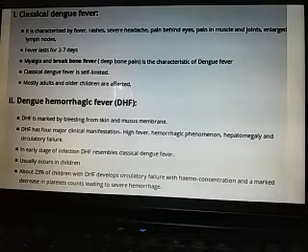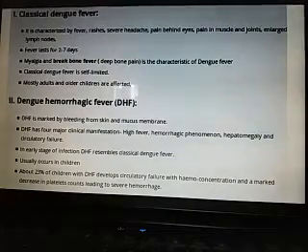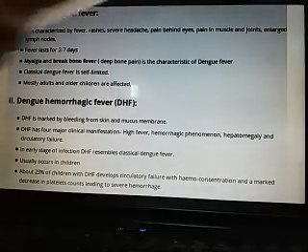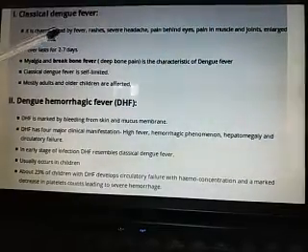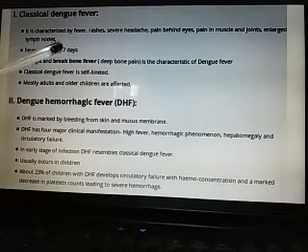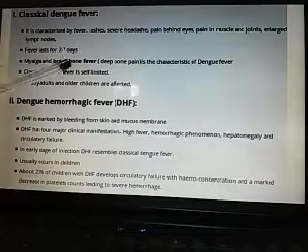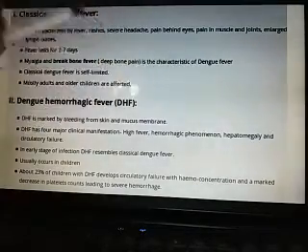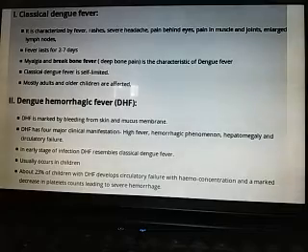Classical dengue fever is characterized by fever, rashes, severe headache, pain behind the eye, pain in muscles and joints, and enlarged lymph nodes. I have already told you how the lymph nodes will be enlarged. Fever lasts for 2 to 7 days. Myalgia, that is muscle pain. Break bone fever is characteristic of classical dengue fever.